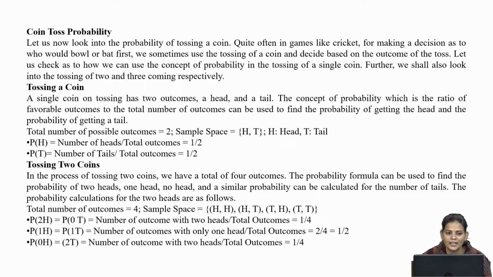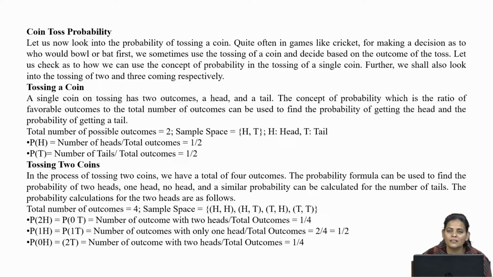For making a decision as to who would bowl or bat first, we use the tossing of a coin, and decide based on the outcome of that toss which team will bat or bowl. Let us check how we can use the concept of probability in the tossing of a single coin. Further, we shall also look into the tossing of 2 and 3 coins respectively.